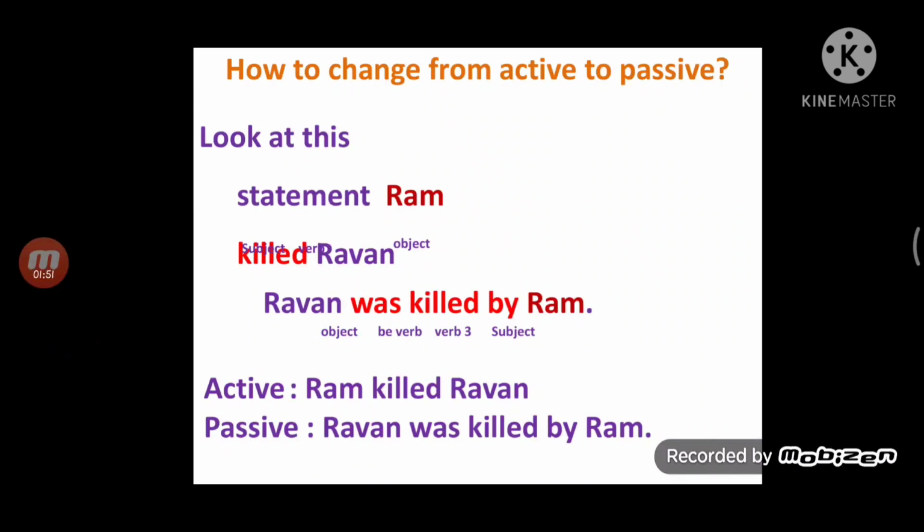As you can see in the sentence, Ravan, that is the object from the previous one, then was, it is to be, killed, it is V3, verb 3, by is used as agent, and Ram, that is the subject, is now used as object. So when we convert active to passive, subject becomes object and object becomes subject. The verb that should be used is to be plus V3 according to the tense.